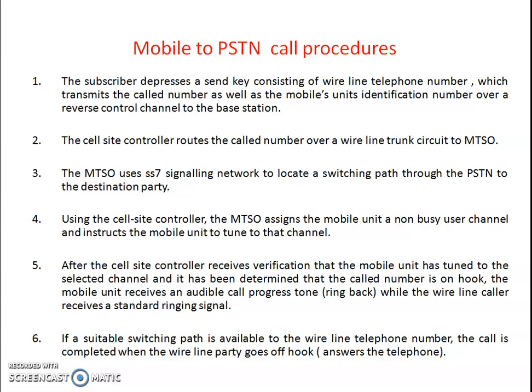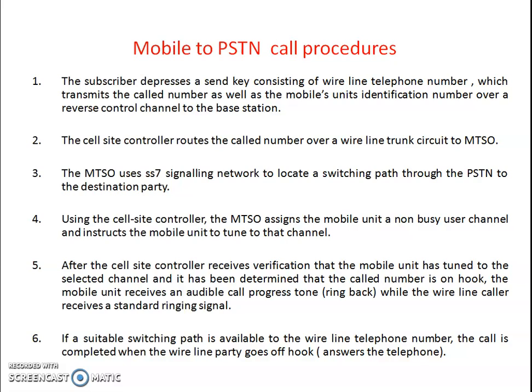The MTSO uses the Signaling System 7, SS7, network to locate a switching path through the PSTN to the destination party. We have seen in the GSM architecture that the SS7 protocol supports HLR and VLR to the MSC, so this is used for location identification.